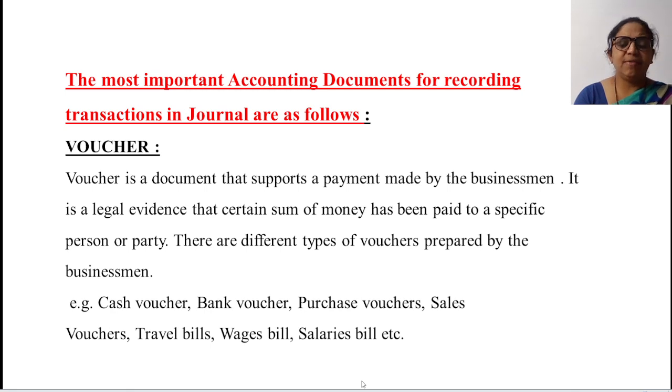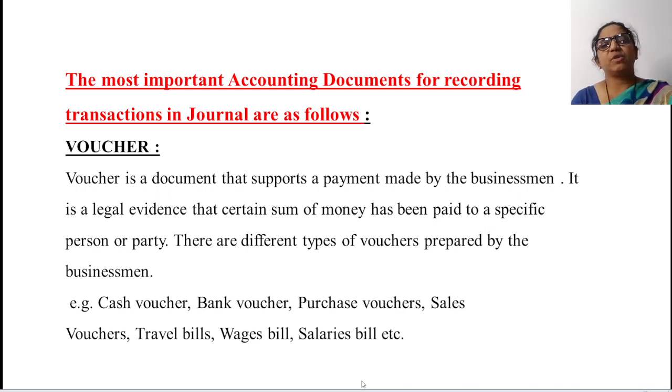It is a legal evidence that a certain sum of money has been paid to a specific person or party. Suppose you are a businessman and you want to pay another businessman or another party a specific amount, and you pay through a voucher, that voucher is considered as a legal evidence.